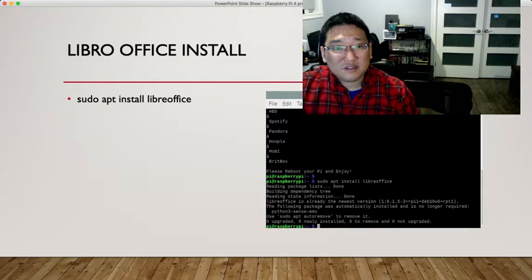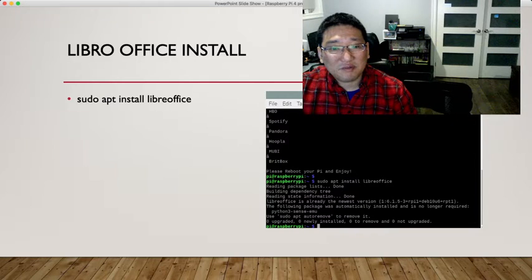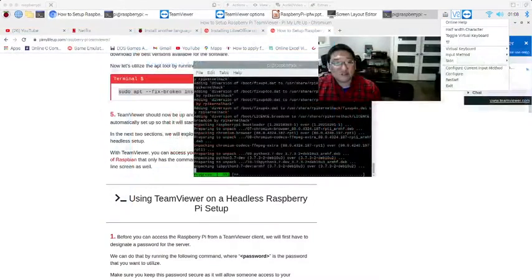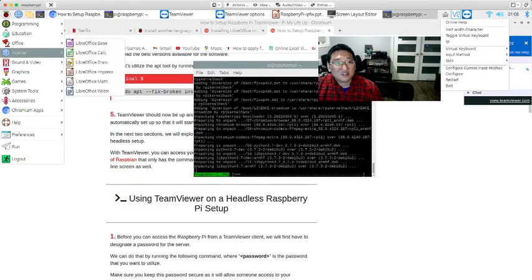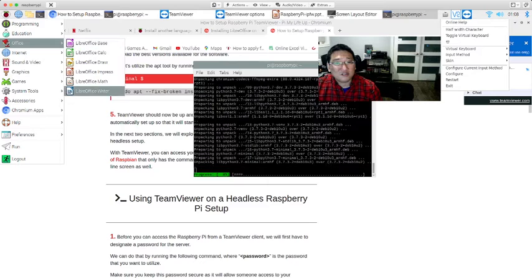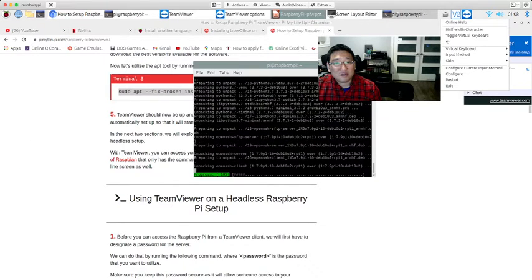So LibreOffice install, as I showed before: sudo apt install LibreOffice, and you are able to install LibreOffice. As you can see here, let me open one of these things on the Raspberry Pi.